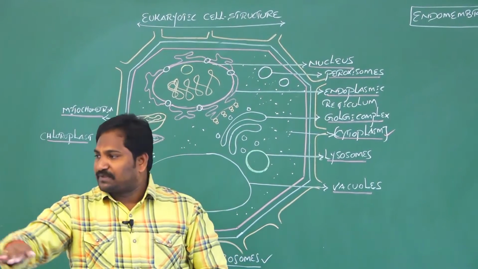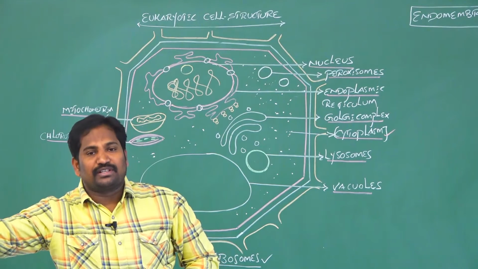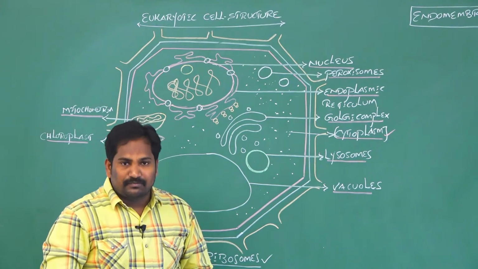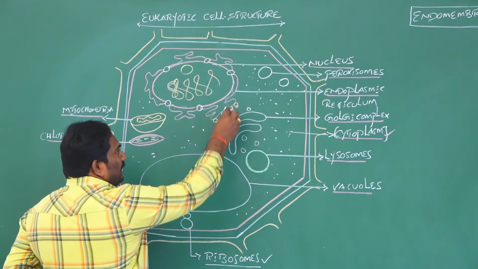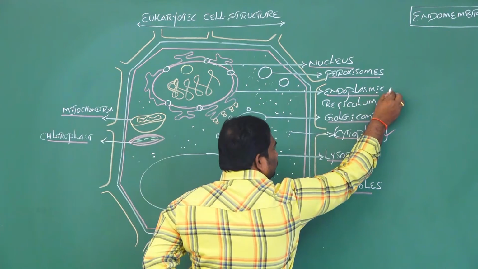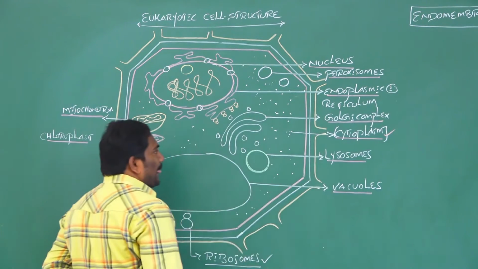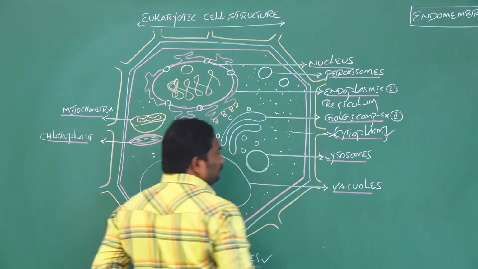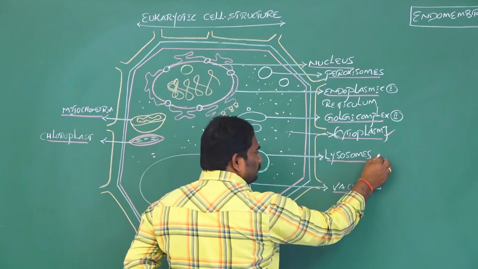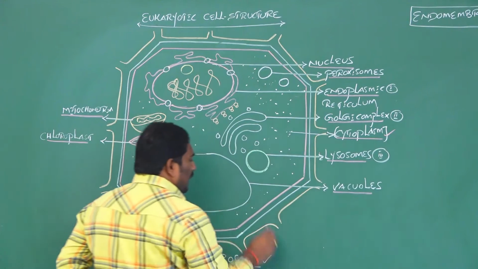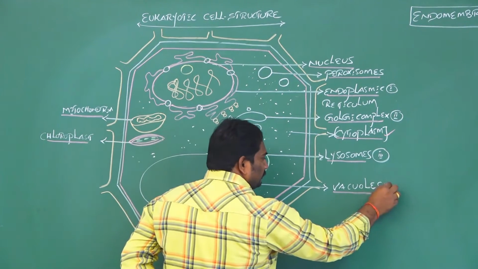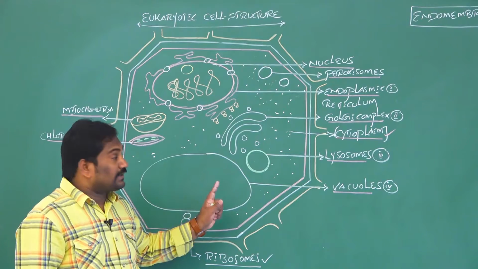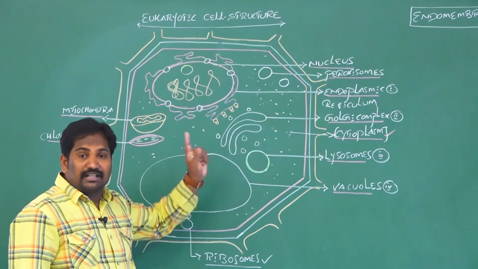The endomembrane system is absolutely absent in prokaryotic cells. The endomembrane system is seen in eukaryotic cells, such as endoplasmic reticulum, Golgi complex, lysosomes and vacuoles. These four cell organelles we call endomembrane cell organelles.